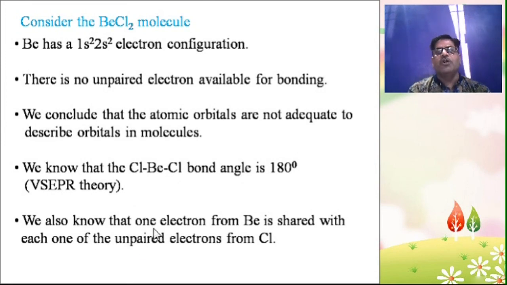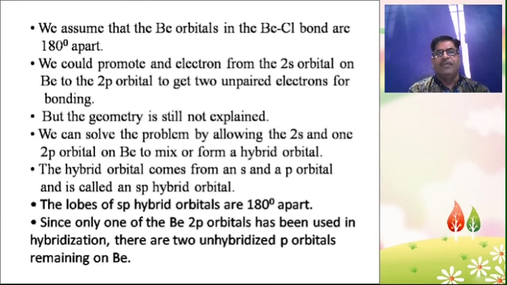We also know that one electron from beryllium is shared with each of the unpaired electrons from the Cl atoms. So we assume that the beryllium orbitals in the Be-Cl bonds are 180 degrees apart.